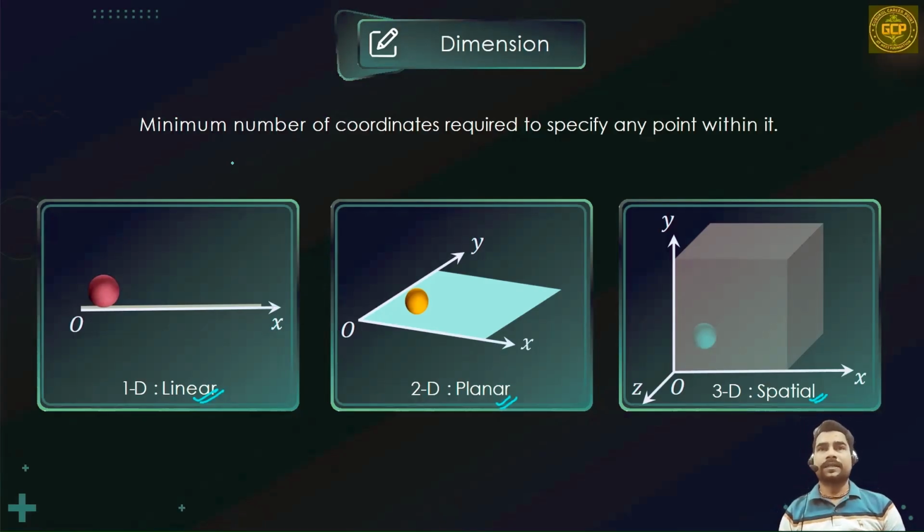Now let's talk about 3D motion. If a mosquito is roaming in your room, then it is an example of 3D motion, or the motion of gas particles is also an example of 3D motion.